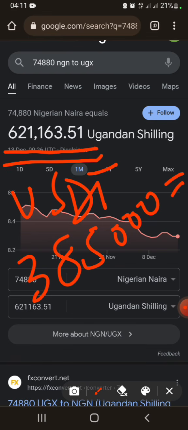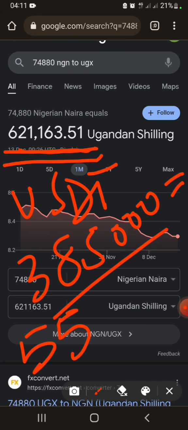That means you will negotiate with the Nigerian guy depending on the profits that you're making on this trade, and you leave him some profits so that he enjoys trading with you and you can do more trades each day. So you may negotiate, and maybe the Nigerian guy sends you something like 550, or any amount depending on how you negotiate with that guy. It's okay, it's very fine.